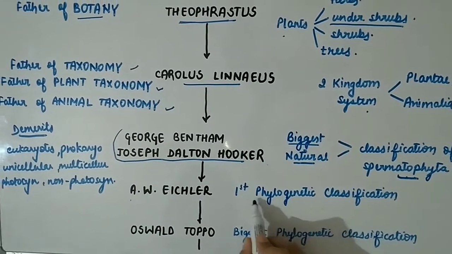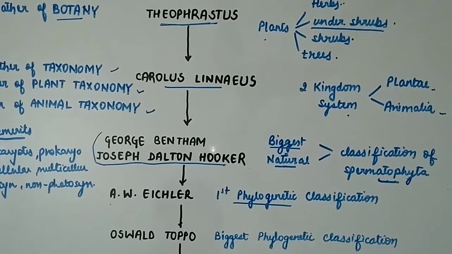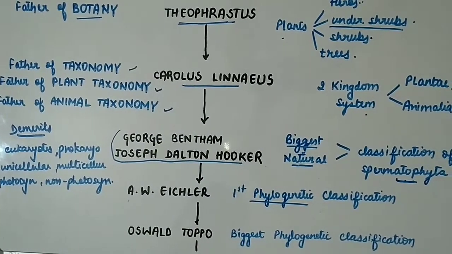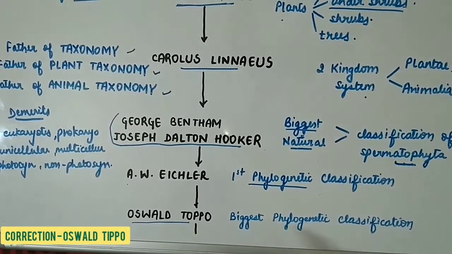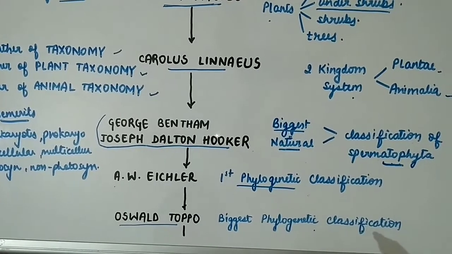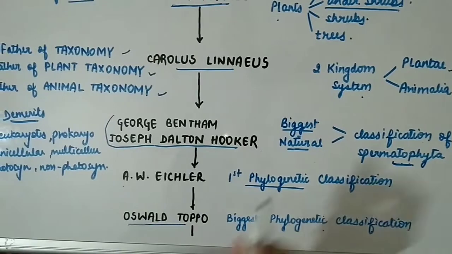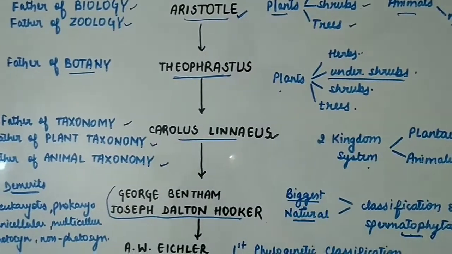He gave the first phylogenetic classification, that is, he established evolutionary relationship among organisms and then classified them. Then came Oswald Tippo. He gave the biggest phylogenetic classification. Among all these scientists, you must remember Aristotle and Carolus Linnaeus.